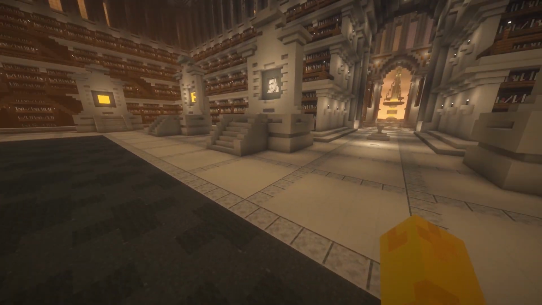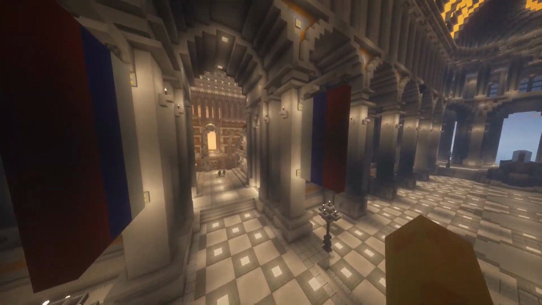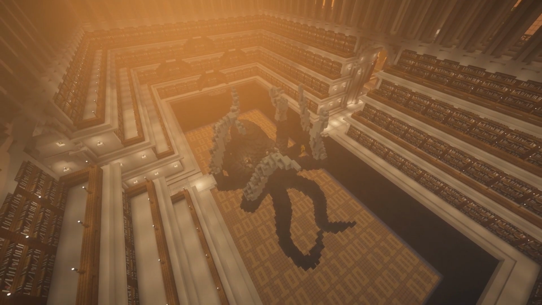Another thing I wanted to present. If we go down this hallway, we'll go down to Russia. Russia has something really cool. A lot of these buildings have their own unique builds. Look at this, this is absolutely insane.